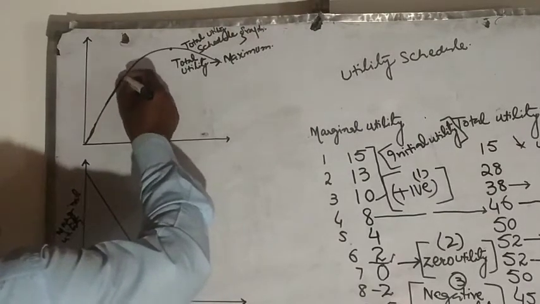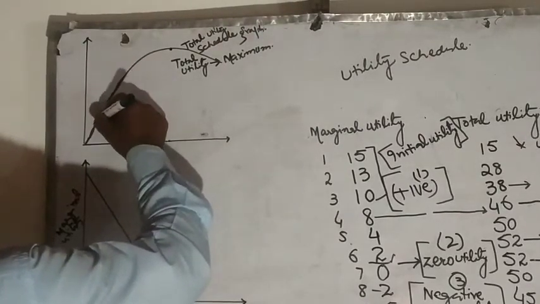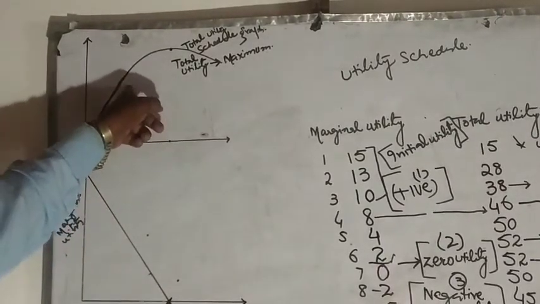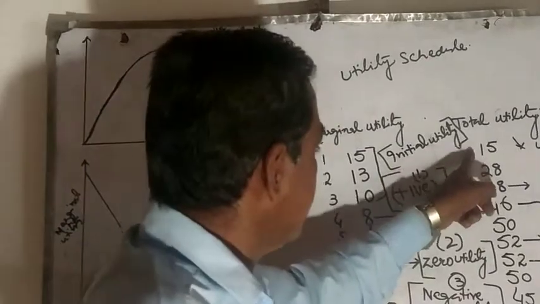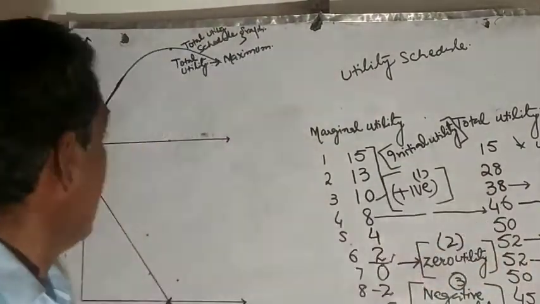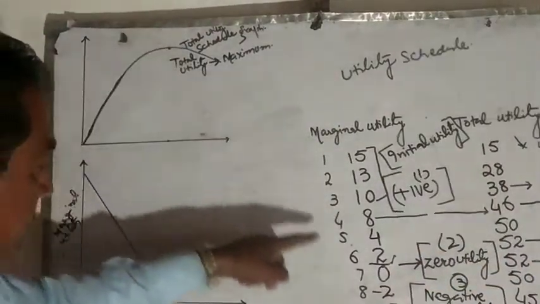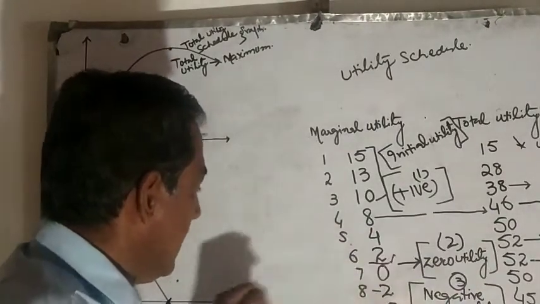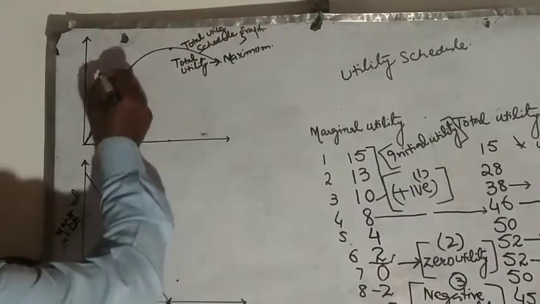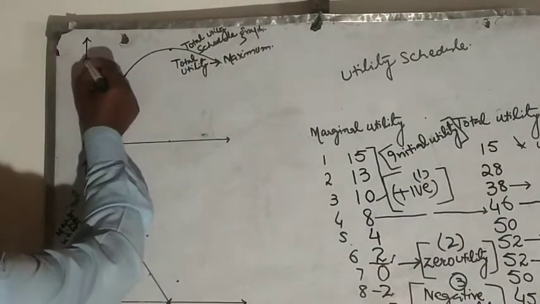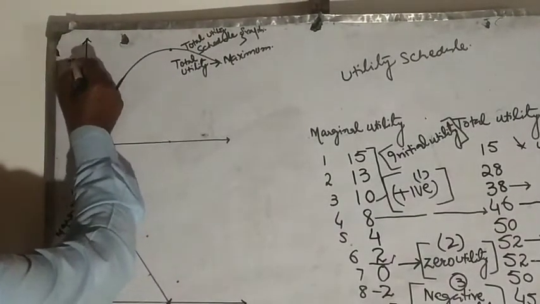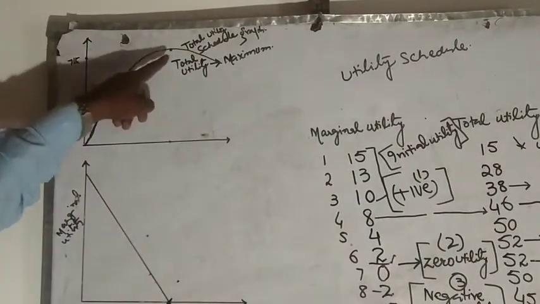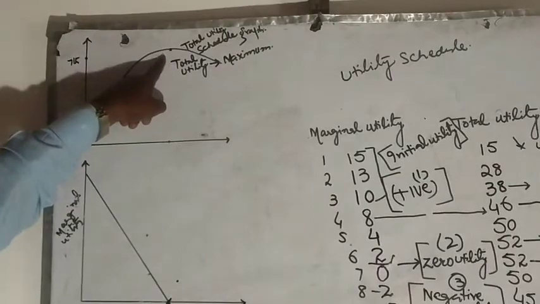Here we see total utility increases up to this stage, or up to the 7th unit. Up to the 7th unit, total utility is maximum.